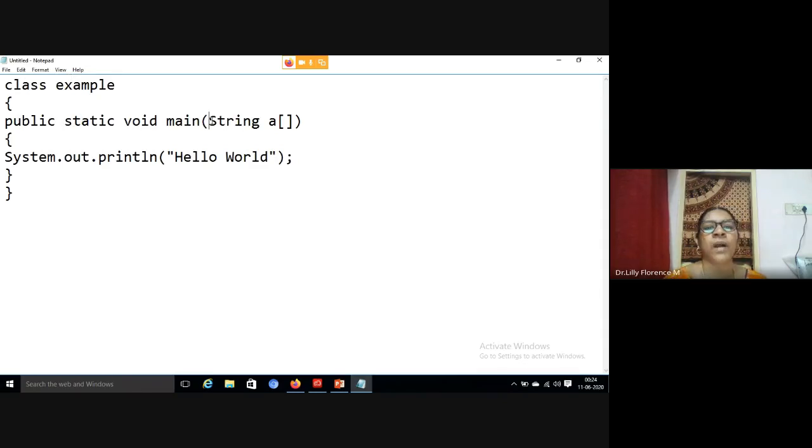And why have we defined the argument as String? Java will read all input in the form of strings only, and that is why we have given String here. We won't give only a single input, we can give a collection of inputs. That is why we are using an array structure here. This is the meaning of every statement in this program.